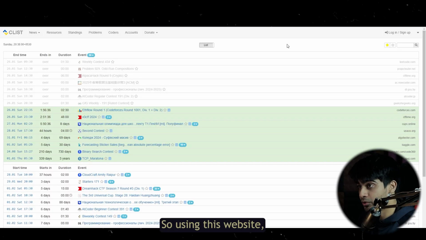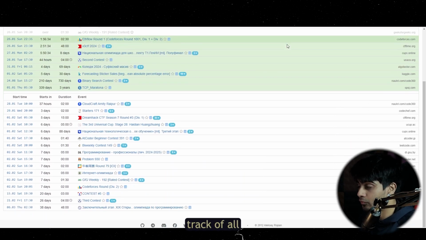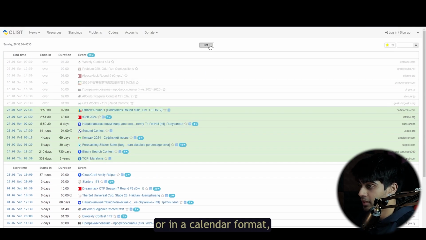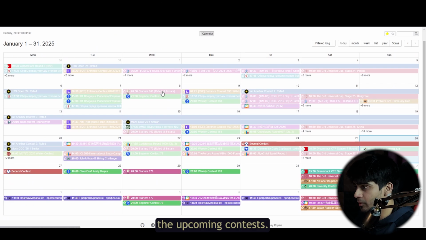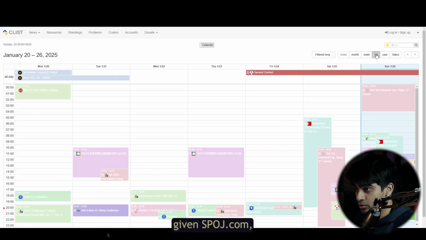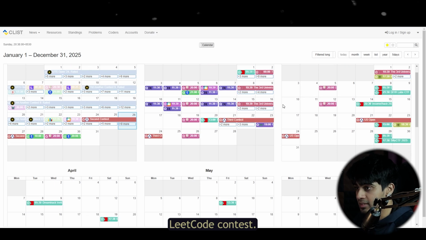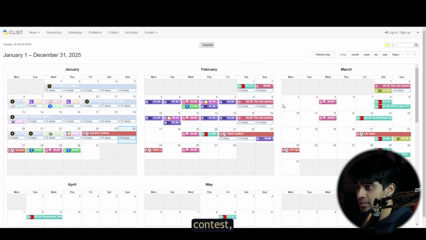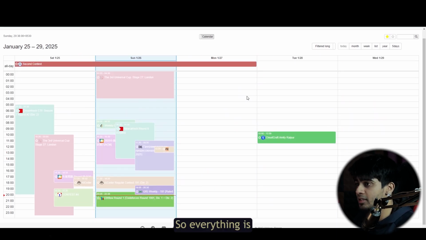The second resource that we have in our list is clist.by. Using this website, you can easily keep track of all the contests. It can be in a list format or in a calendar format. You can easily look at all the upcoming contests across many websites. If you see, it has LeetCode contests, CodeChef contests, AtCoder contests. So everything is mentioned over here.